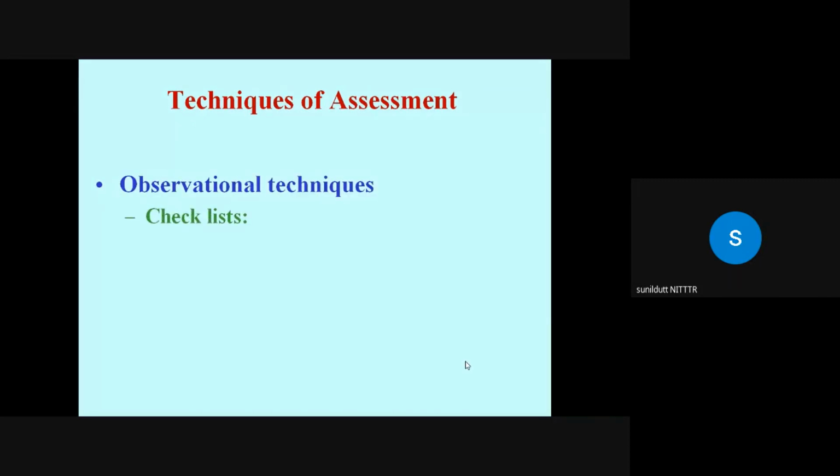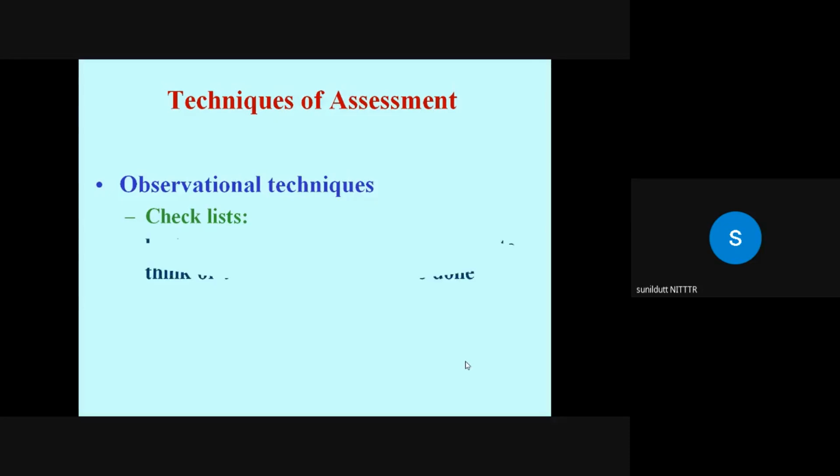Observational techniques, one is the checklist. Say you are measuring the performance of the students in the practical, and you have prepared a checklist where you have indicated certain steps, and you are simply tick marking whether that thing is present or absent.